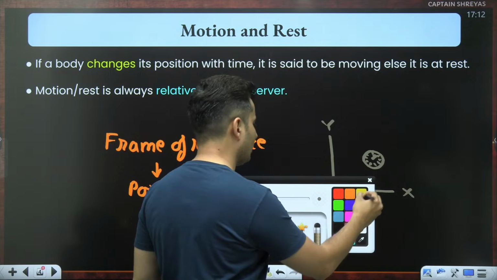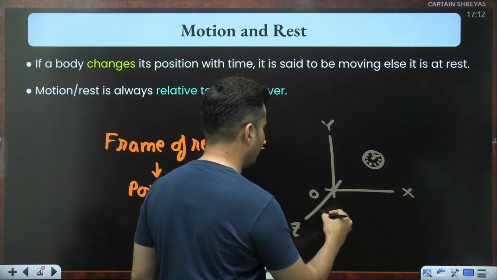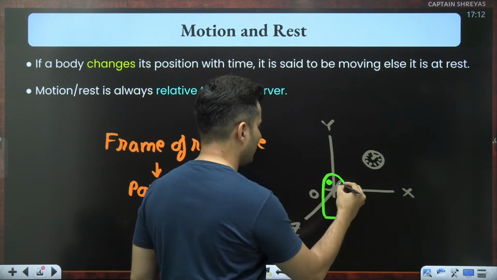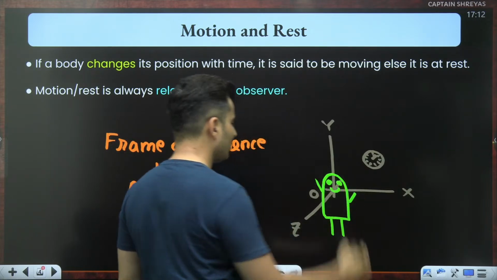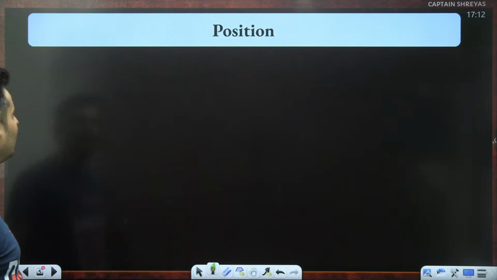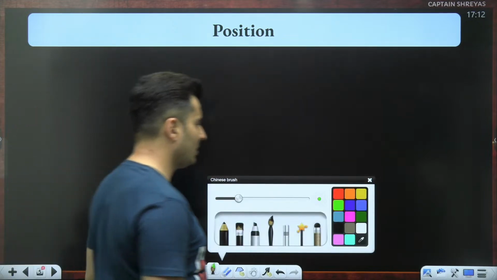So this is where your observer is. Our observer is none other than Pandu. So this is Pandu, and Pandu is making those observations. Great. Now, first things first, what is position?